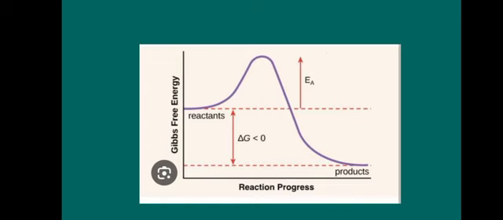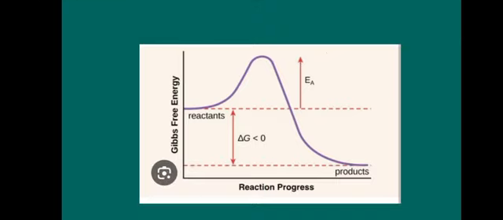In the given graph, the peak indicates the transition state of the reactants, which is further converted to the product. The conversion of the reactants to the transition state requires energy, and here it is denoted by EA, indicating the activation energy.